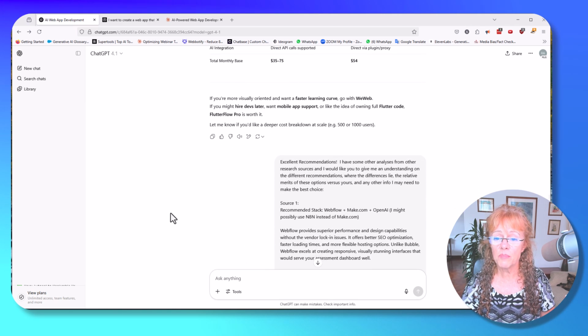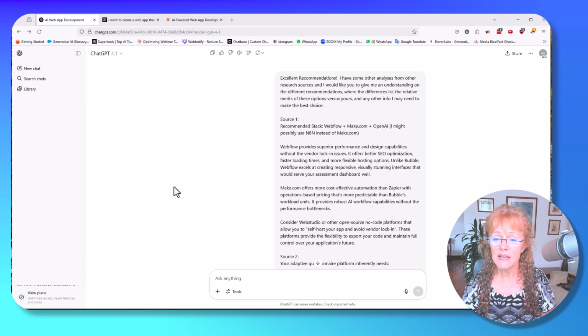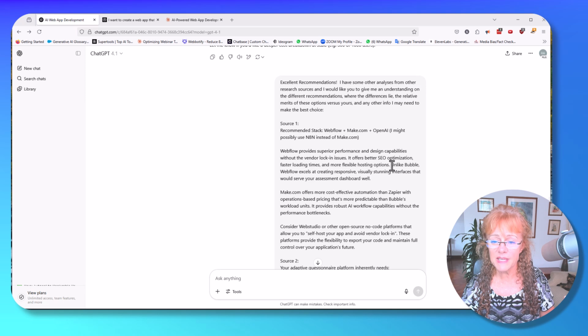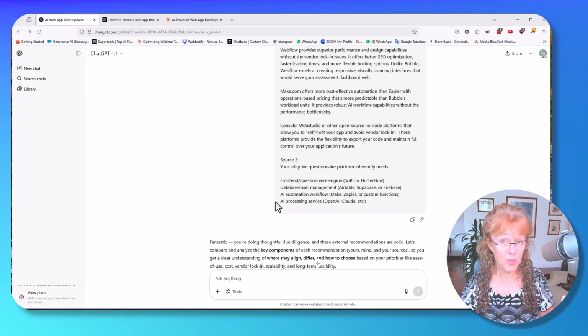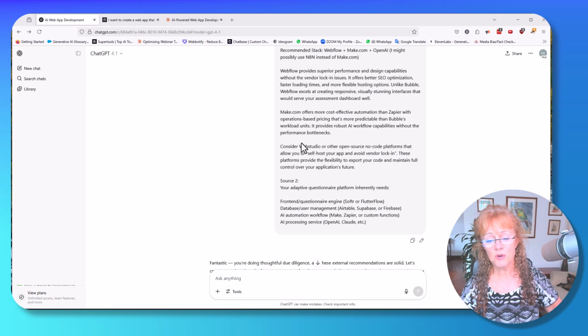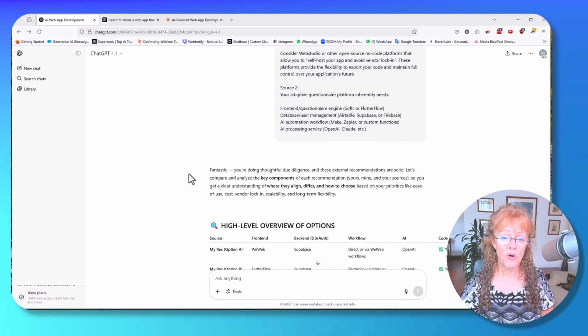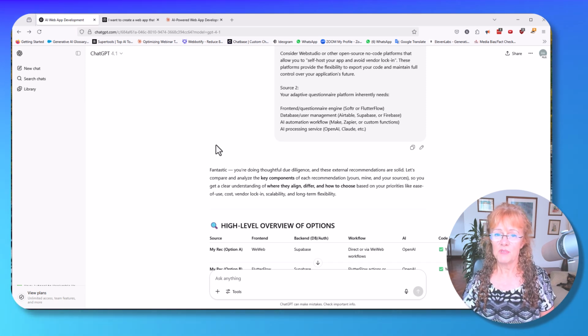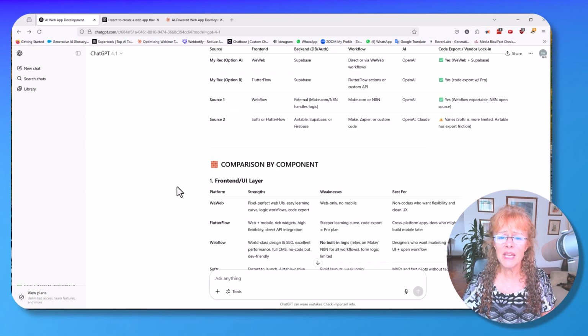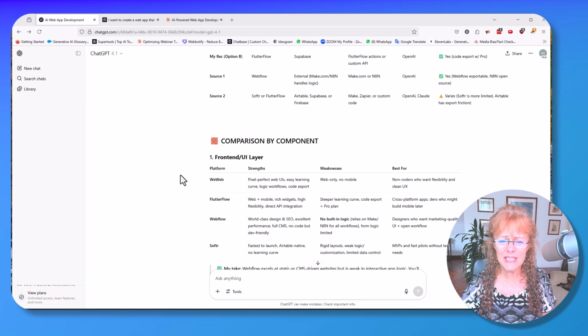So I then pulled in the information from Perplexity, and I pulled in the recommendations from Claude and said, okay, based on what you've said, here are some other sources. Because it's 4.0, fantastic, you're doing thoughtful due diligence. They said they fixed this, but it's still pretty sycophantic. So it gave me a comparison of these ones, and it wasn't until I got to the end of these.